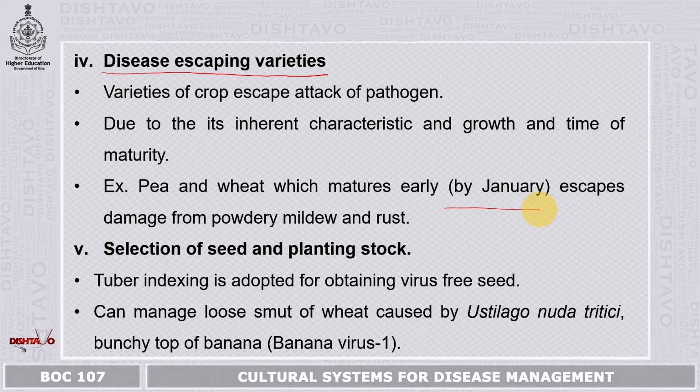Fifth strategy is selection of seed and planting stock. This is also very important because if we take the example of potato, tuber indexing is a method which is adopted for obtaining virus-free seed. We know the potato has got eyes all over the tuber. We say those are buds, but in common language we call them eyes. So one eye is removed and grown, and we see whether the plant is getting diseased or not. If it is not getting diseased, then that potato is used for seed production. It can manage loose smut of wheat, which is caused by Ustilago nuda tritici, and bunchy top of banana, that is banana virus 1.